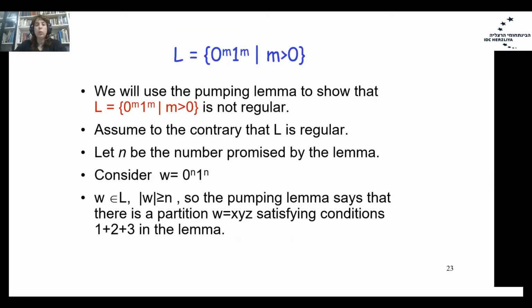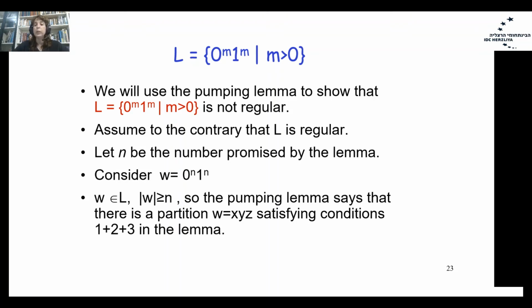So let's do our first example. We are talking about language L that has equal number of zeros and ones, the equal number of zeros in prefix to the ones in suffix. So we are talking about L equals 0 in power of m, 1 in power of m, where m is greater than 0. We will use the pumping lemma to show that the language is not regular. How do we do it?